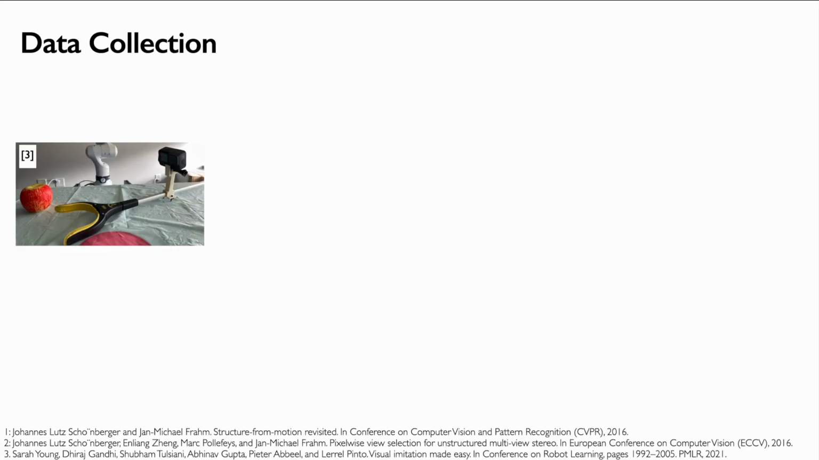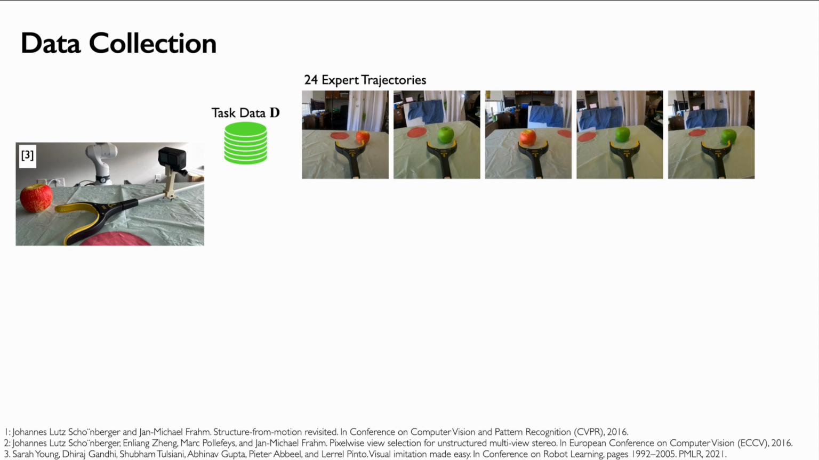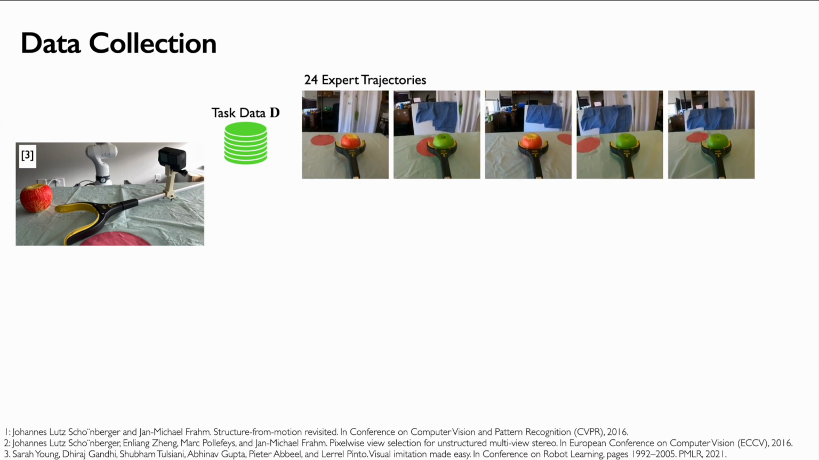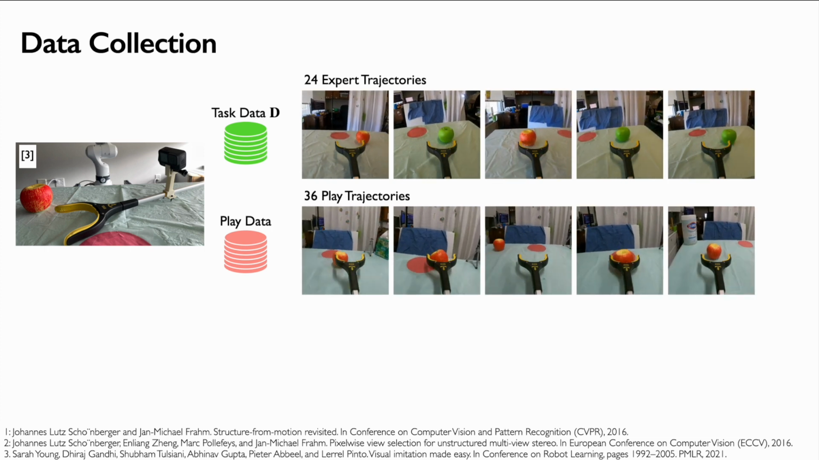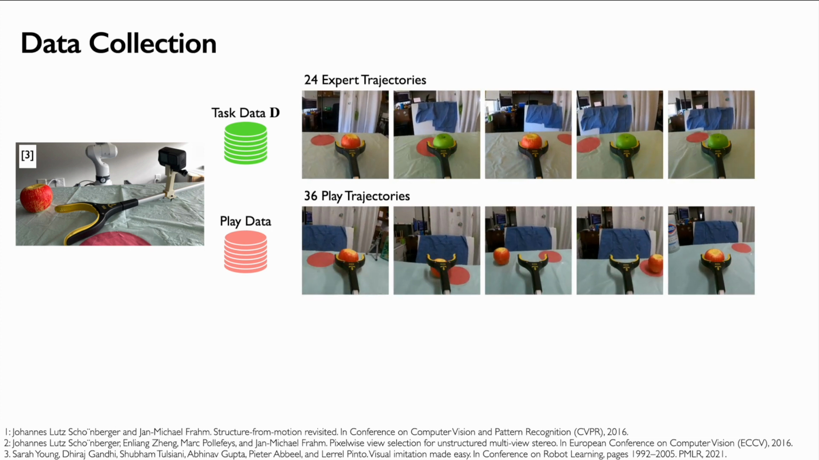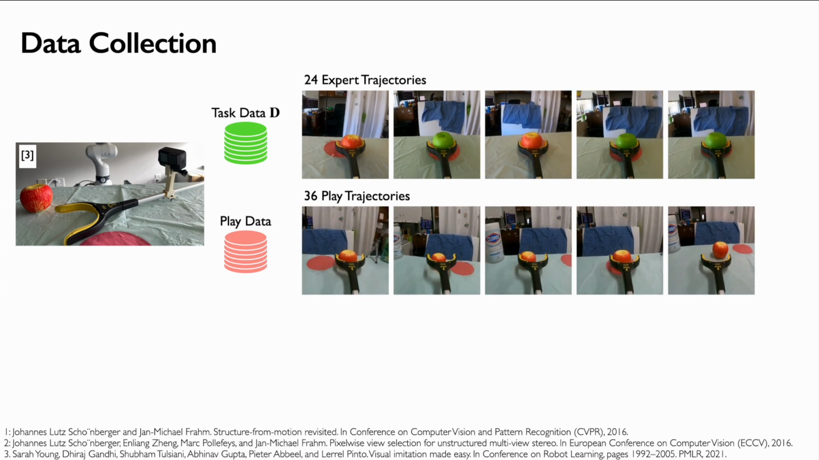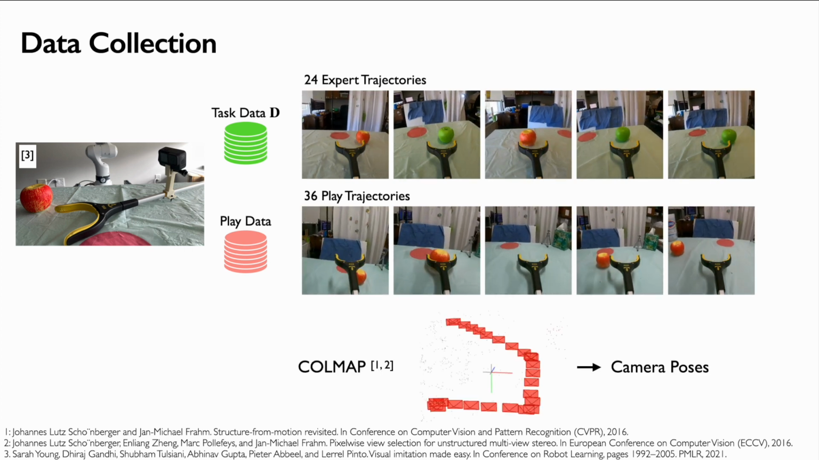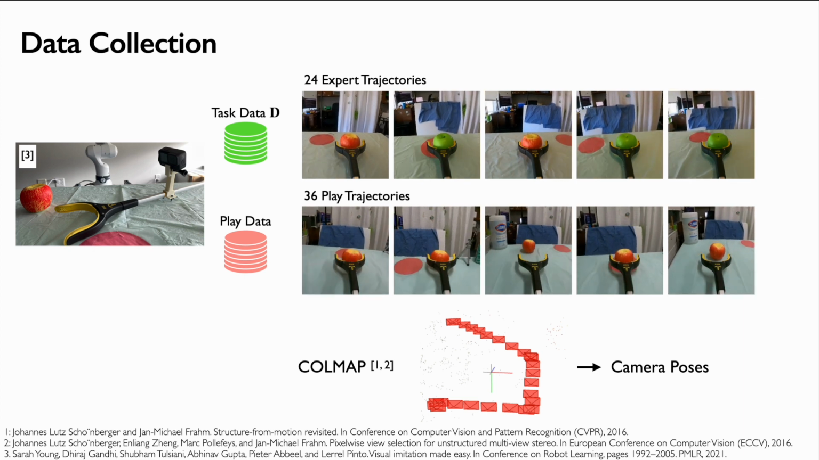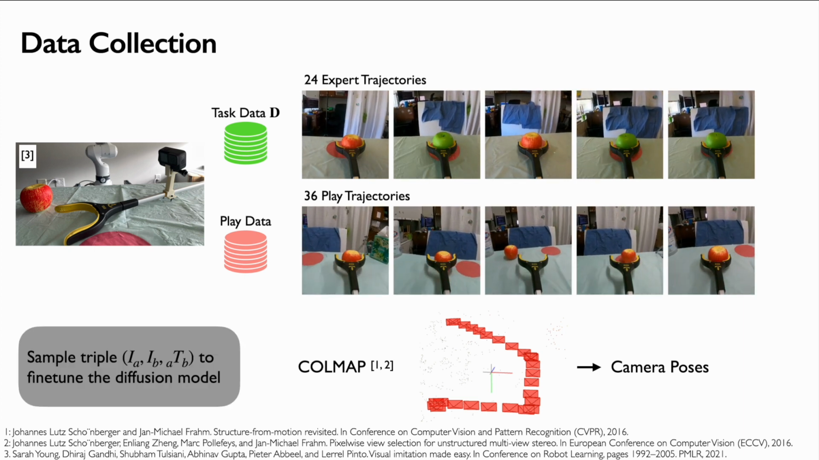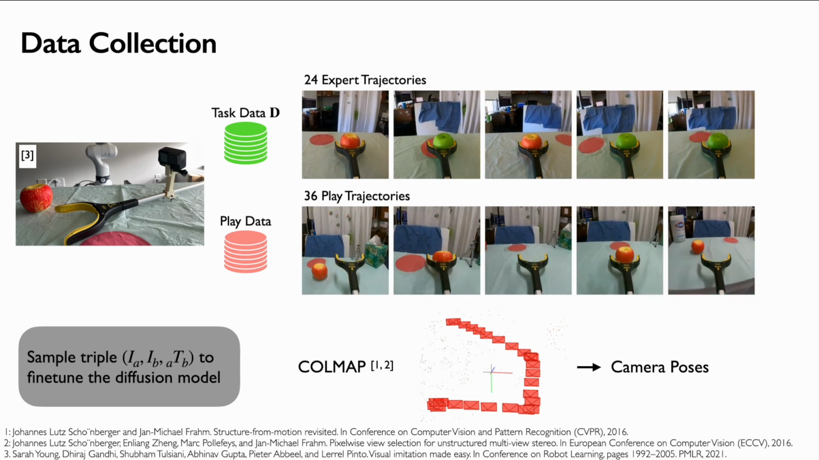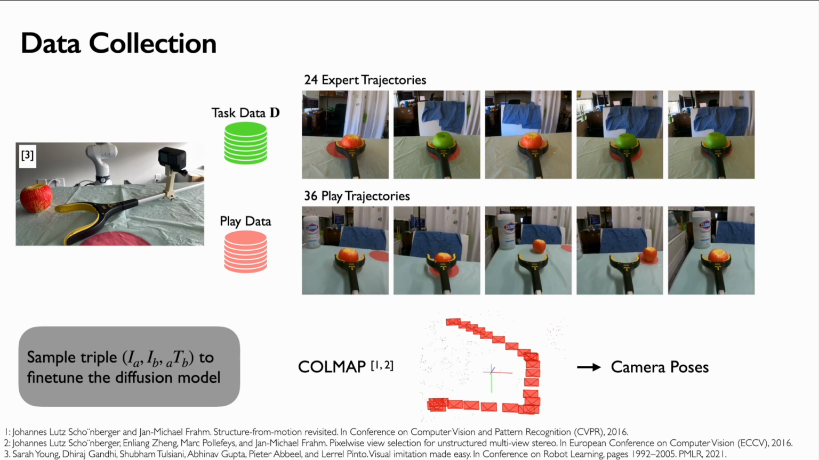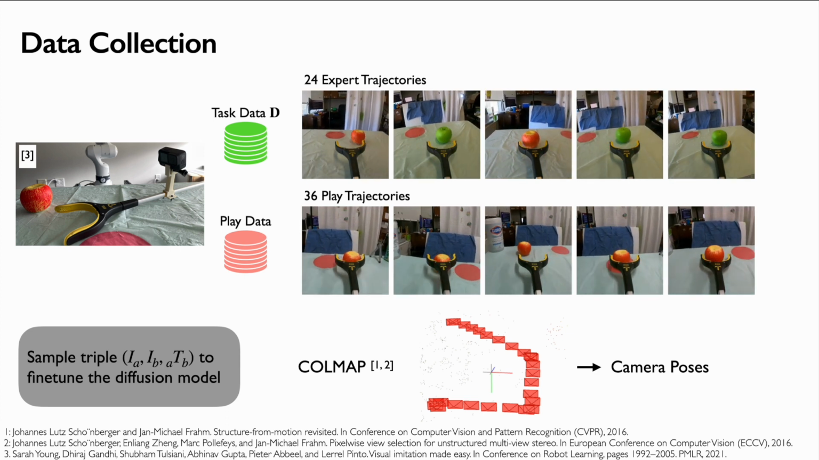For training the model, we collected data on a grabber tool. Task data includes 24 expert demonstration trajectories. We also collected play data, for which we move the grabber around the apple and push it in many different directions. This only gives us image sequences. To extract camera poses, we use COLMAP, a structure from motion library. For each trajectory, we sample random pairs of images to produce triples I_A, I_B, and the relative transform that are used to fine-tune the diffusion model.